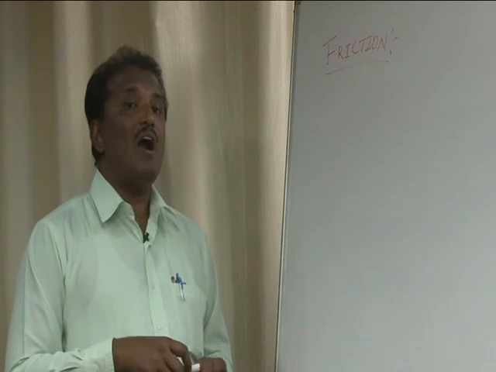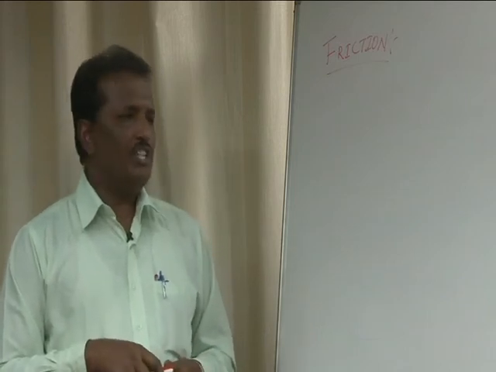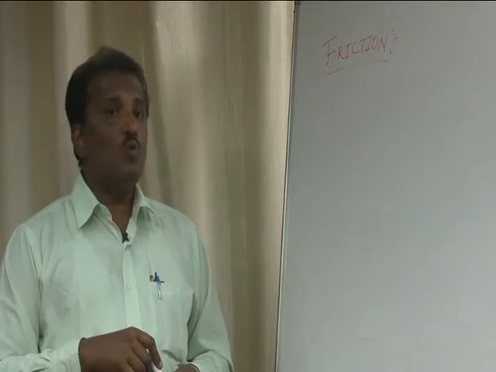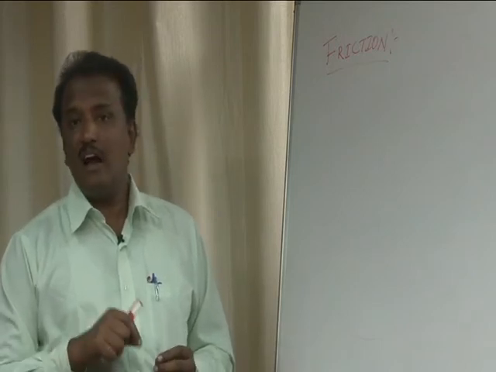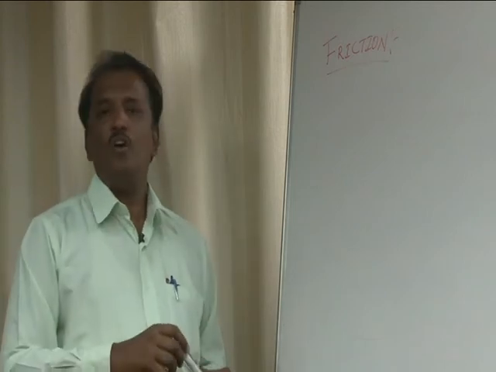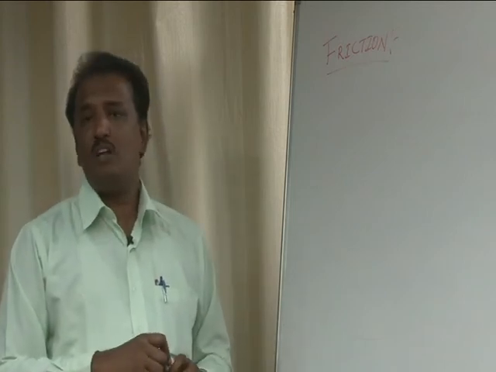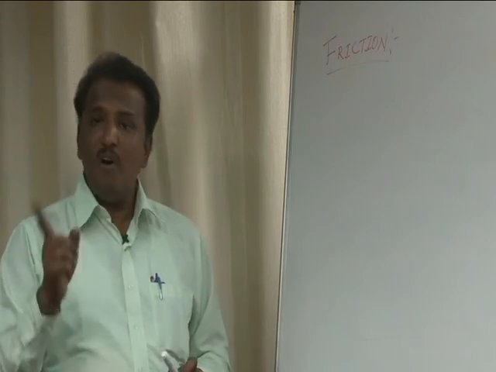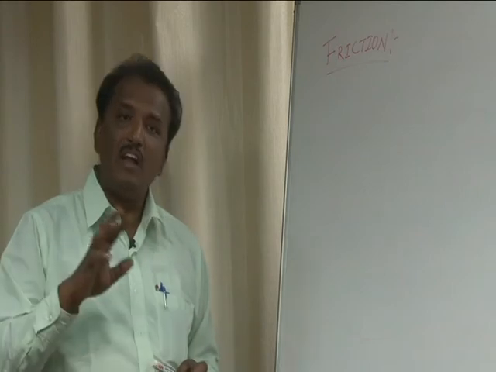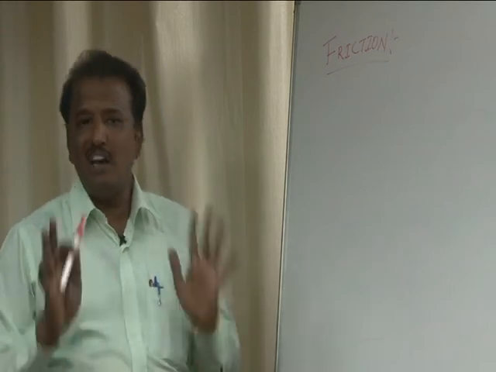Now the question is, what is friction? Friction means opposition that exists between the two surfaces which are in contact during their relative motion. When one body moves on another during their relative motion, where the two surfaces are in contact with each other, there is an opposition.